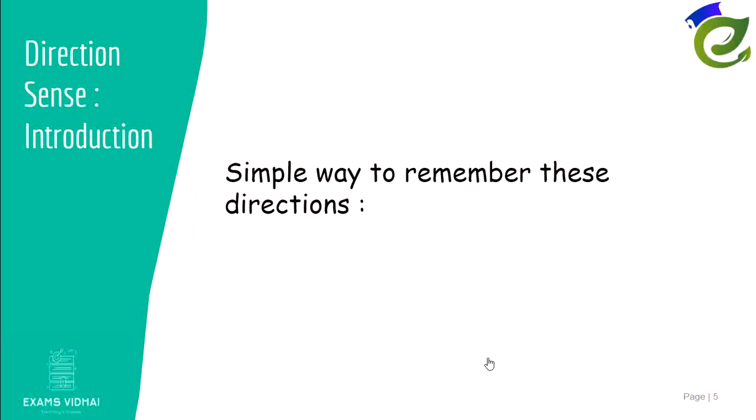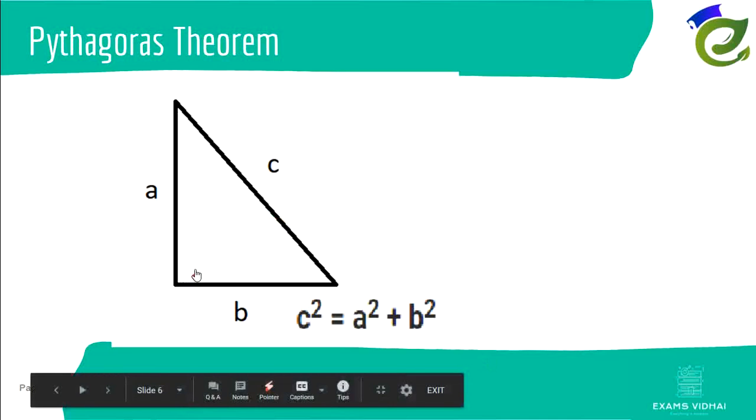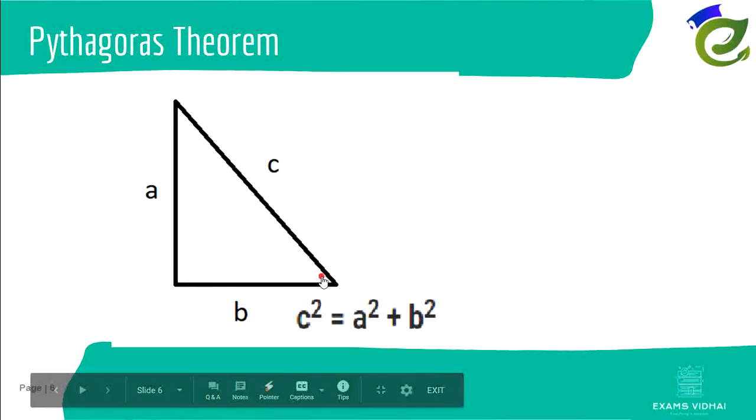Now that we have learned about a simple way to remember the directions, let us move on to another important topic called Pythagoras Theorem. Pythagoras Theorem states that for every right angle triangle, that is, one of the angles is 90 degrees. Here it is between, this angle is 90 degrees. For every right angle triangle with the lengths of its bases as A and B respectively, and the length of its hypotenuse is C,